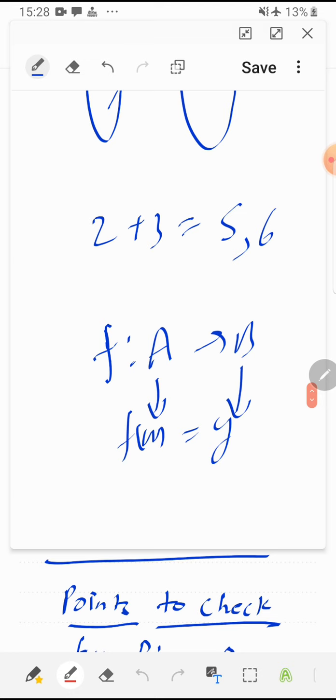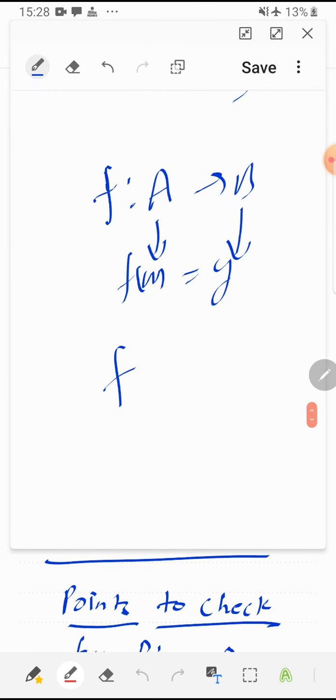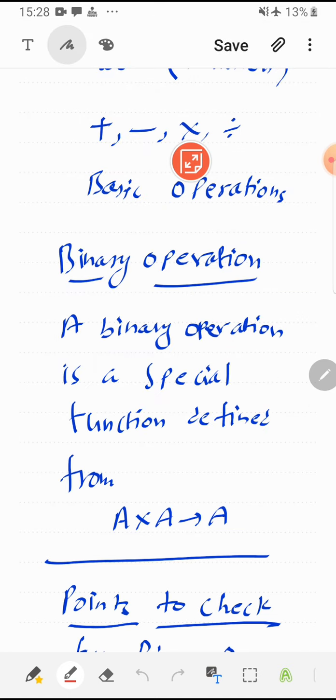I put x, I get y. But in binary operation I put 2 elements at a time, like f of x comma y, and I get a single answer. That means domain must be a cross product, so that a paired element should be picked from domain, but the answer is a single element. So its domain is A cross A to A. This is the difference between binary operation and any other function.